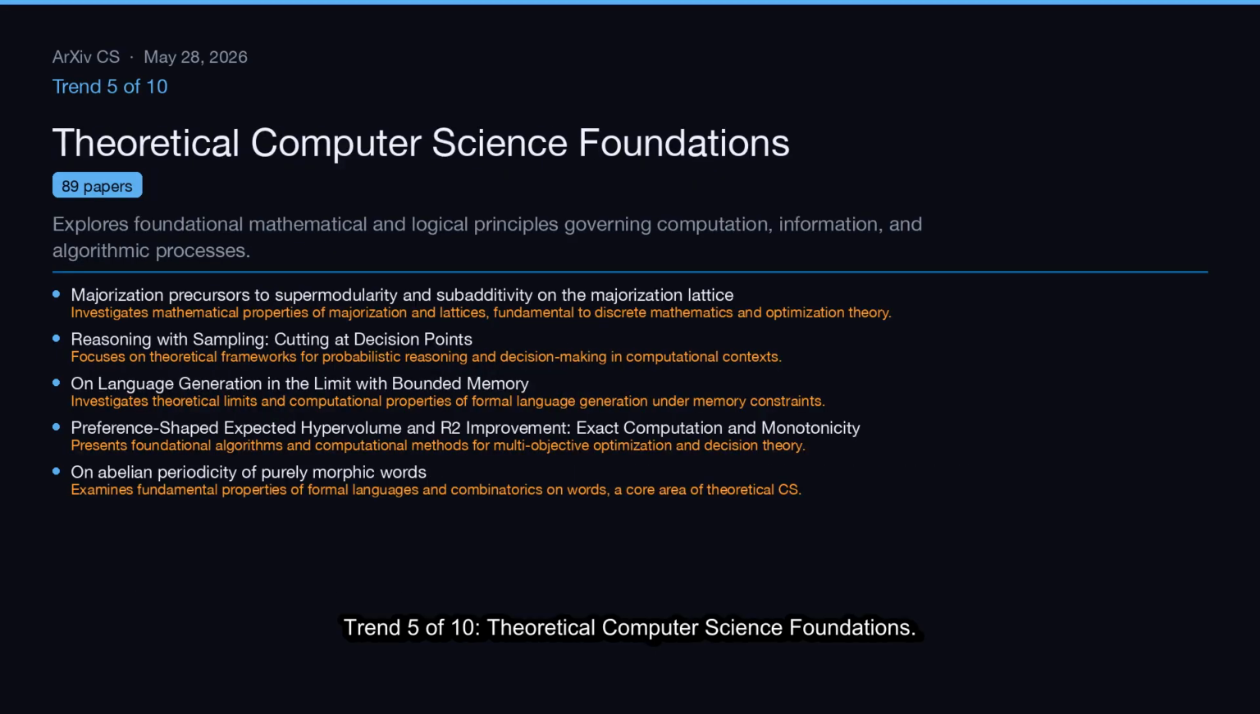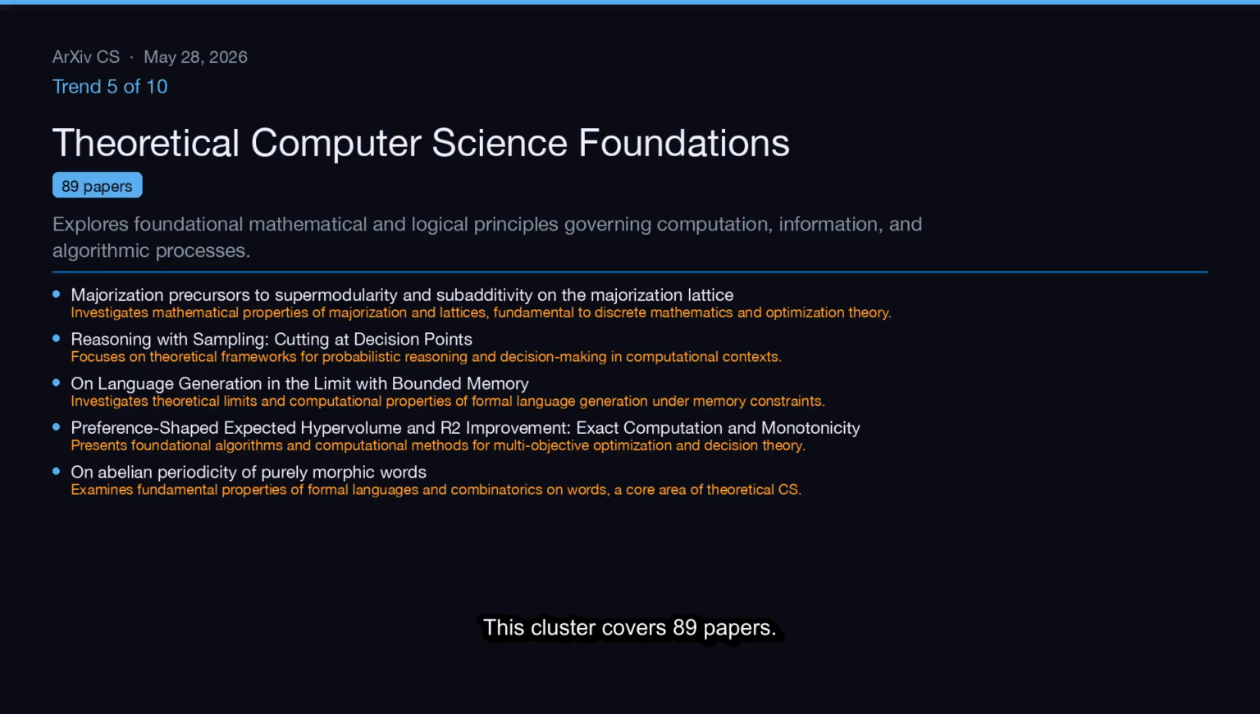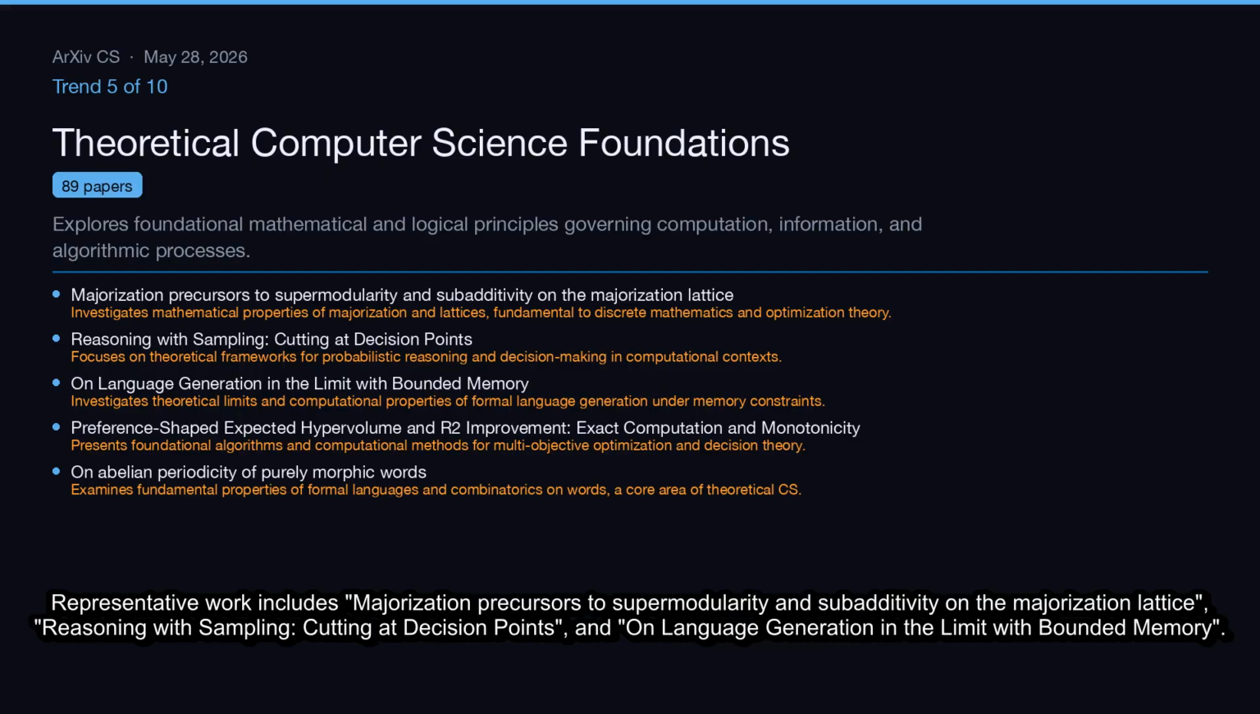Trend 5 of 10, Theoretical Computer Science Foundations. Explores foundational mathematical and logical principles governing computation, information, and algorithmic processes. This cluster covers 89 papers. Representative work includes majorization precursors to supermodularity and subadditivity on the majorization lattice, reasoning with sampling, cutting at decision points, and on language generation in the limit with bounded memory.